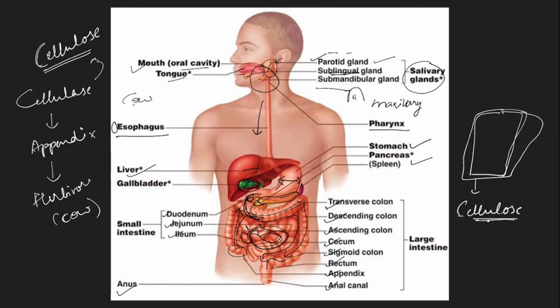But there are chances that inflammation of this particular organ might take place in case there is any bacterial or pathogenic infection. The appendix may get inflamed. When this happens, there is severe abdominal pain, especially on the right side of the lower abdomen, and most of the times if it is really severe, then a small operation is done where this appendix is removed.